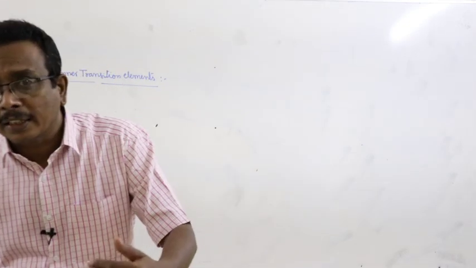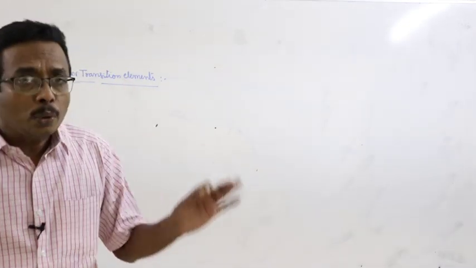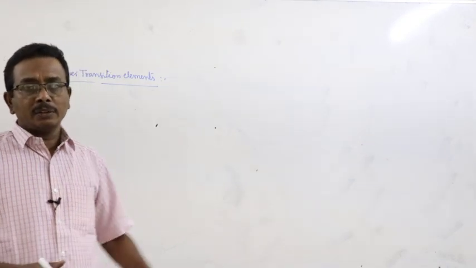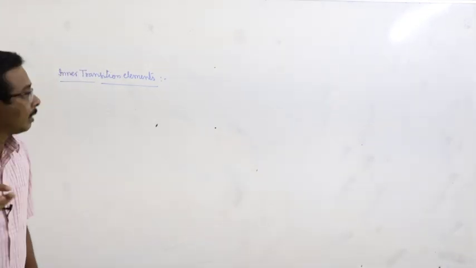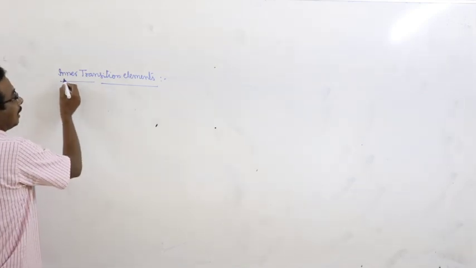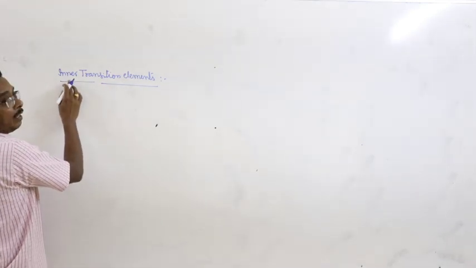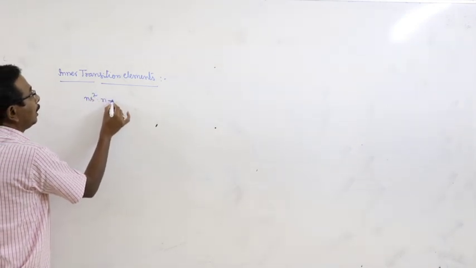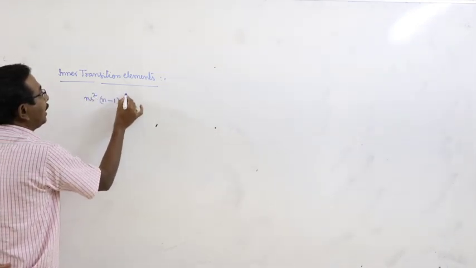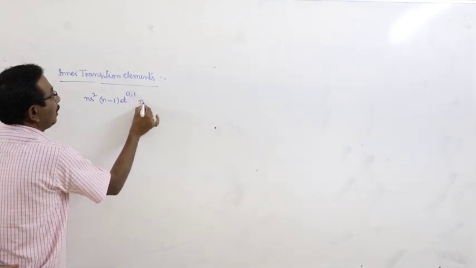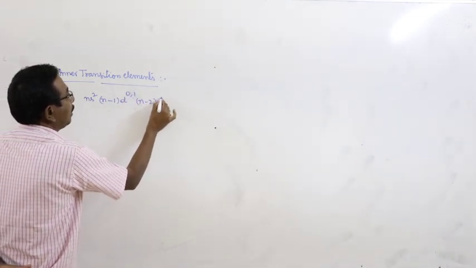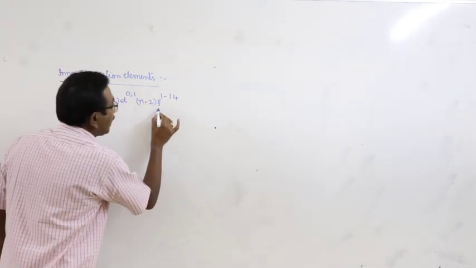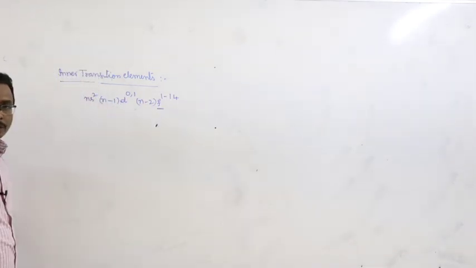What is the reason for that? Very simple. Due to poor shielding effect of n minus 2 f electrons. Come to the point. The general electronic configuration of inner transition elements is ns2 (n minus 1)d 0,1 (n minus 2)f 1 to 14. Here the differentiating electron goes into the f subshell.